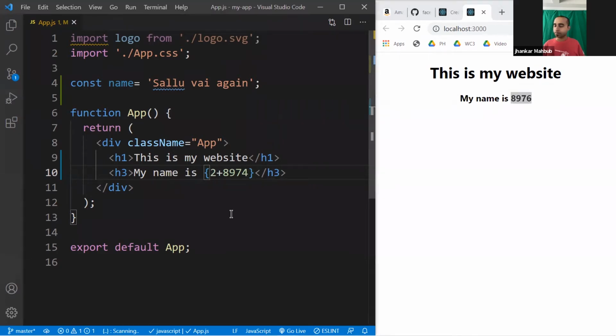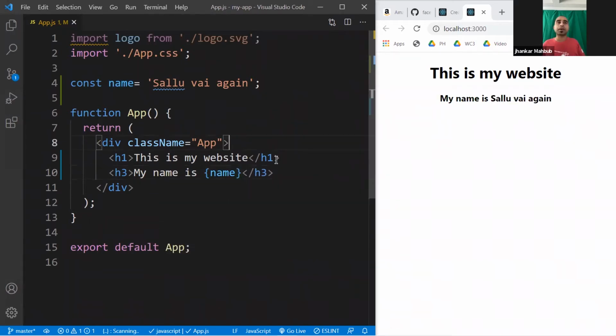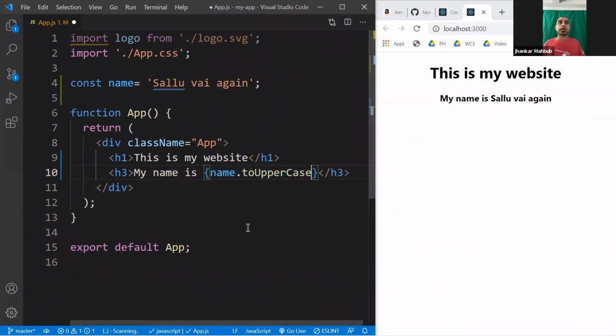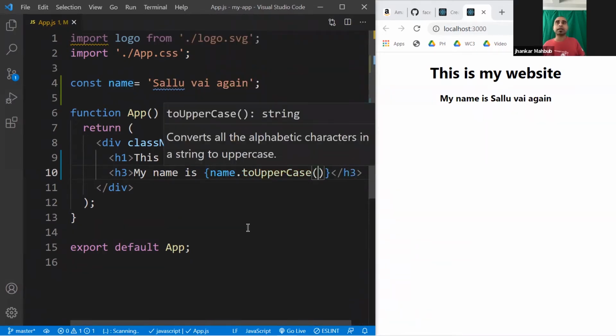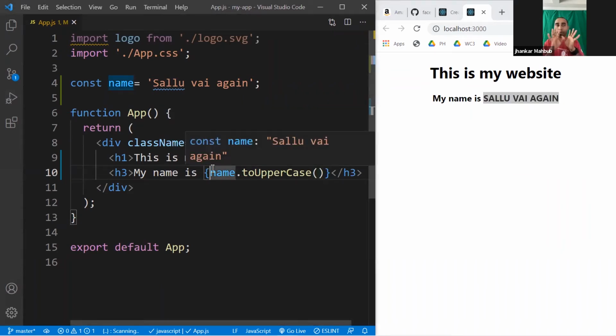And it could be something like this. And if you have two variables, you can add these two variables, or if you have the name variable and you want to convert it to uppercase, this is valid JavaScript, toUpperCase, or toLowerCase, something like this. And if you do that, this name part becomes uppercase. So the powerful part is that you can do a lot of cool stuff.